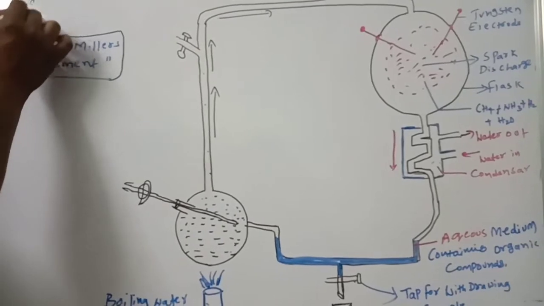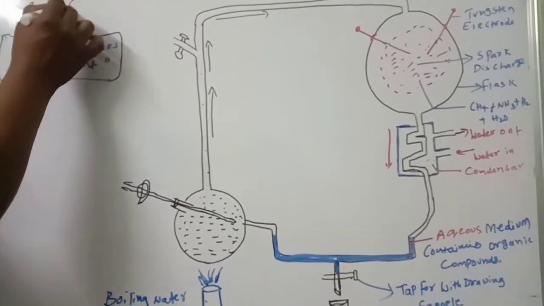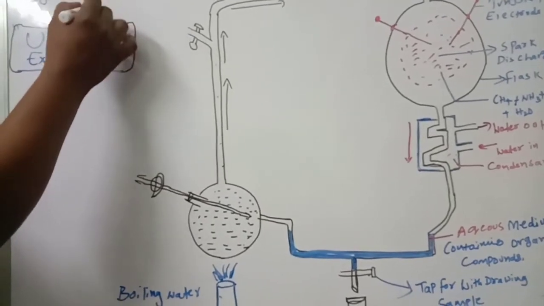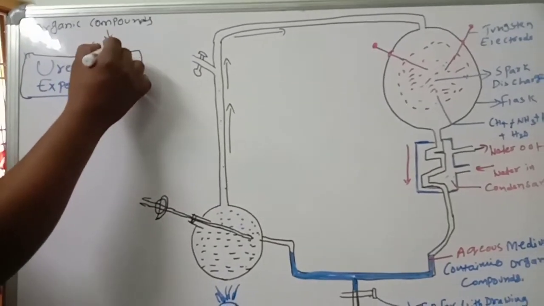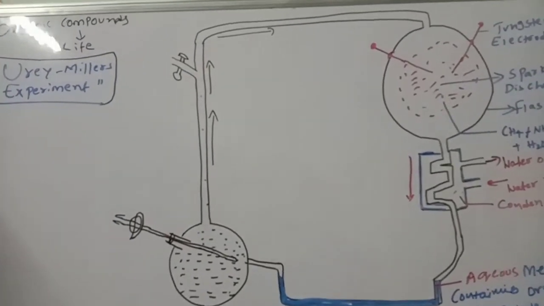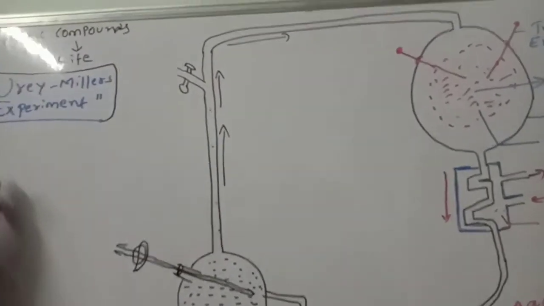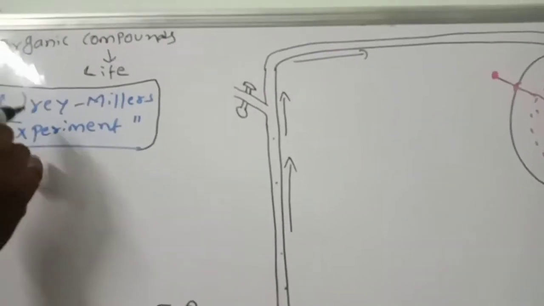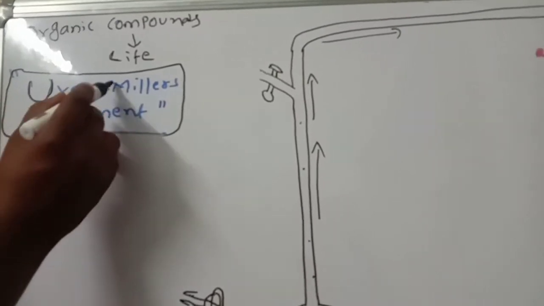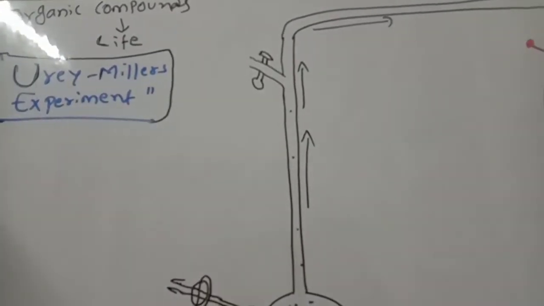What is proposed by whom? The Oparin and Haldane concept of abiotic chemical evolution was confirmed by two scientists, Urey and Miller.